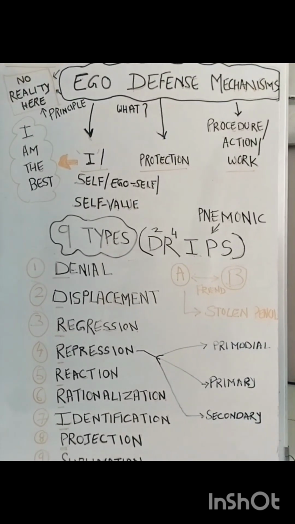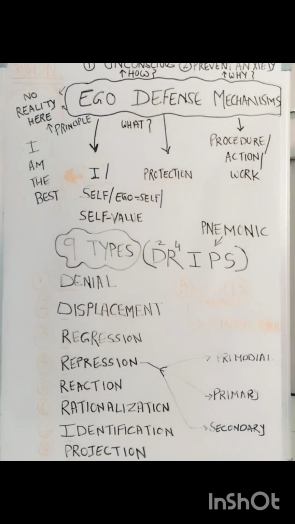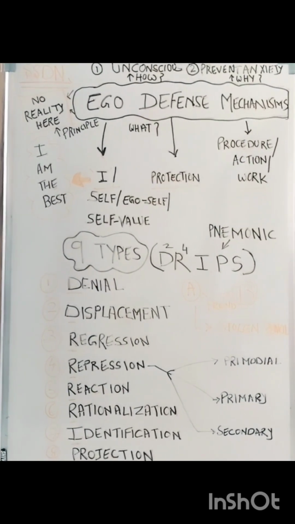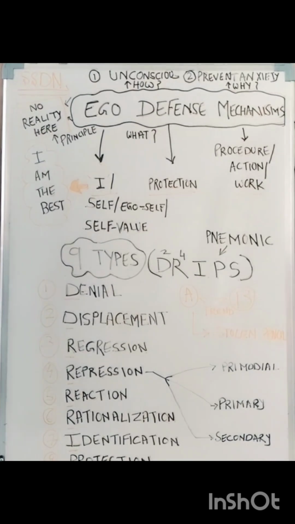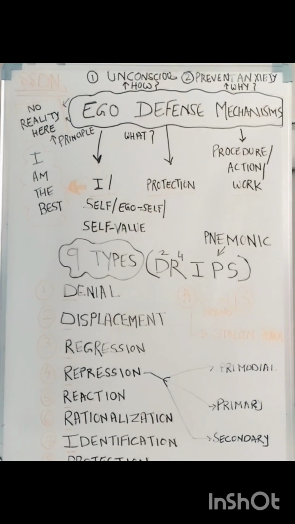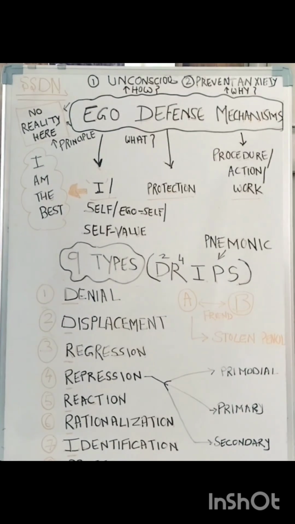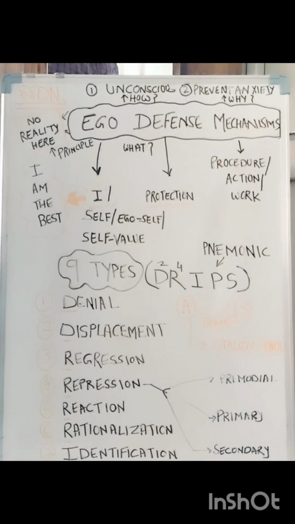For example, a student goes to the examination and he has not read 4 chapters. So the majority of questions came from those 4 chapters. Then when he came out of the examination hall, his father called him and asked, how was the exam? The student said, the exam was okay, but the teacher has not prepared me for those 4 chapters, or he'll say that the question paper was out of syllabus.